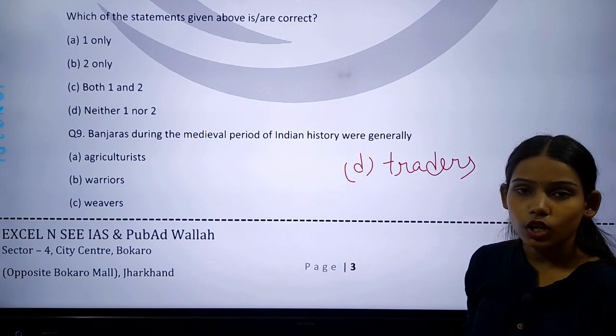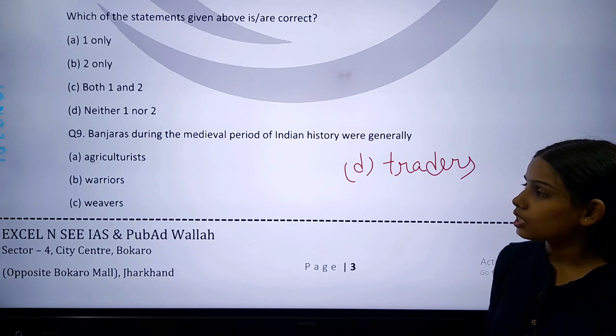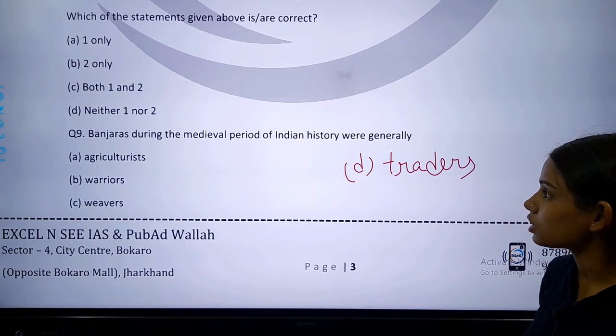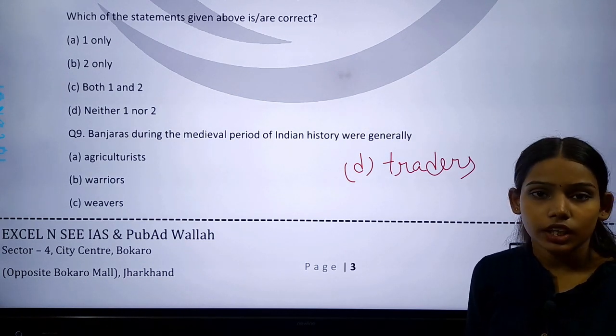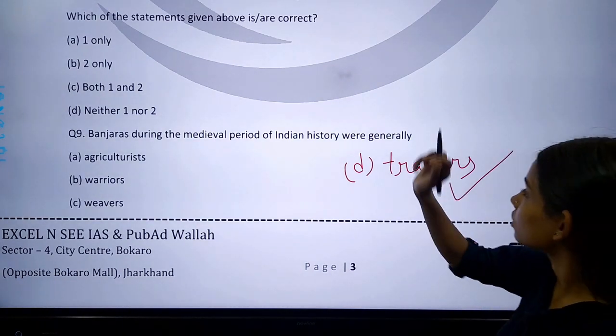In all these 4 options, which option is correct? Banjaras during the medieval period of Indian history were generally traders. So option number 4 is correct.